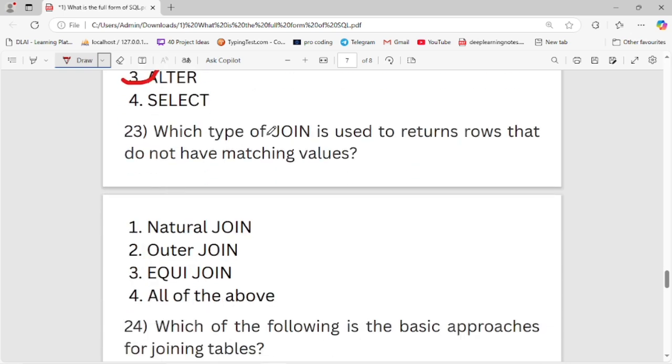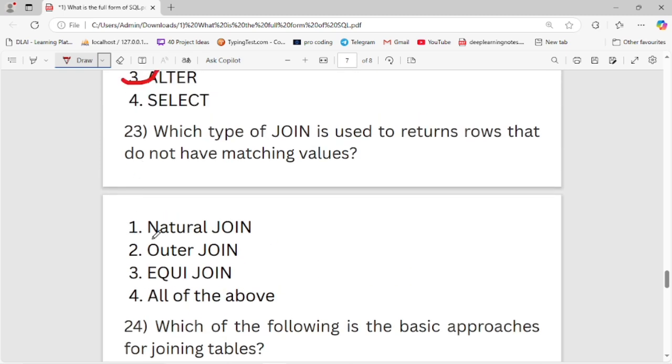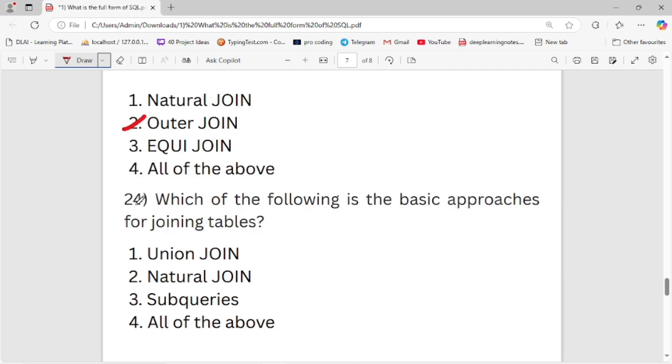Which type of join is used to return rows that do not have matching values? First is natural join, third is outer join, fourth is equijoin, fifth is all of the above. Second is the right option. It returns all the data that is not matching. Now let's move to the next question.